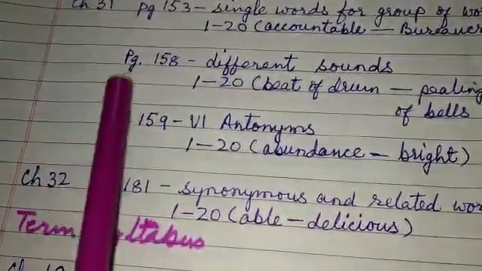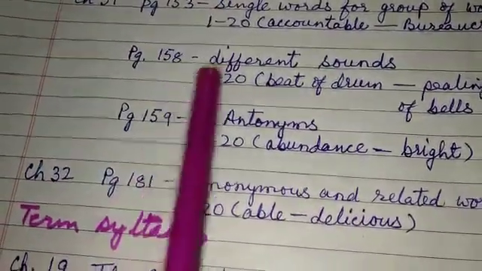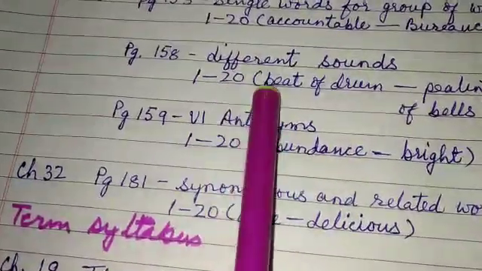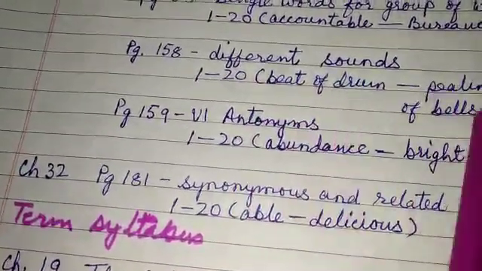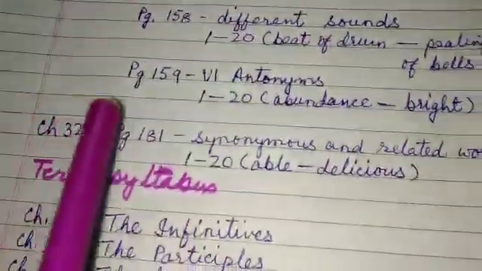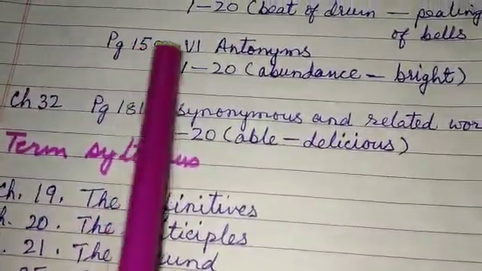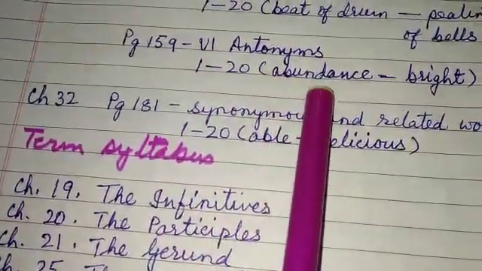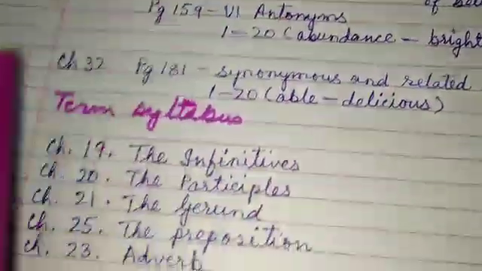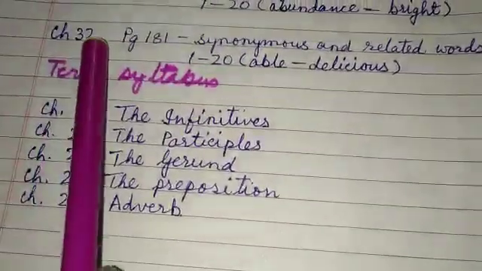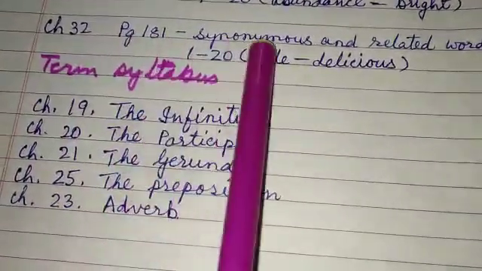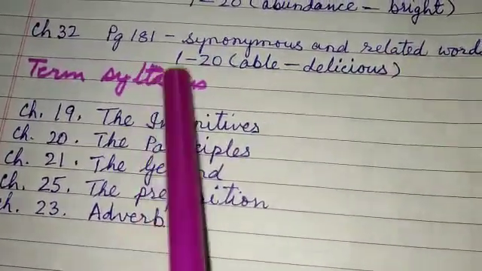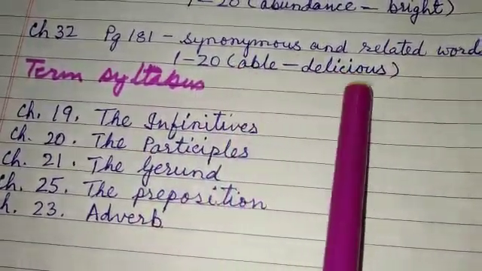Then the same chapter, page 158, under the heading different sounds. You learn from 1 to 20, from beat of drum to pealing of bells. Then same chapter, page 159, under antonyms, 1 to 20, from abundance to bright. Then you have chapter 32, page 181, synonymous and related words. It is from 1 to 20, able to delicious.